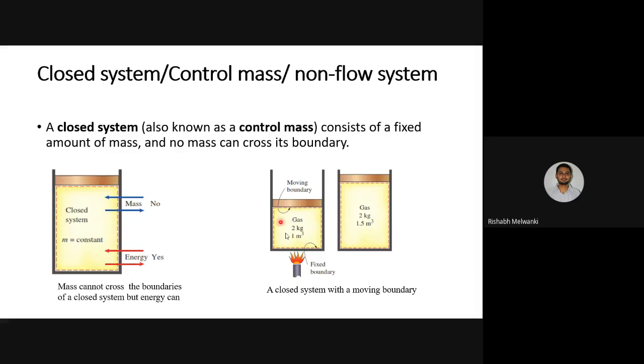So the mass inside this cylinder is controlled, it is not moving outside. This is a theoretical system. In an actual cylinder piston arrangement there will be a wall over here, so don't get confused. Here the wall is not present, this is just a demonstration of an example of a closed system.